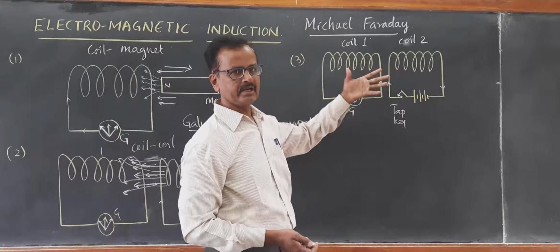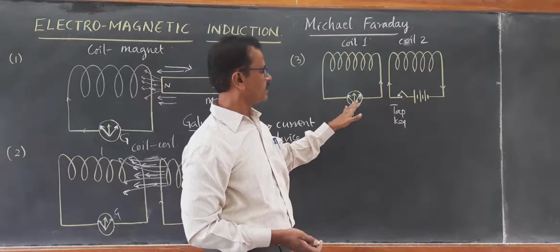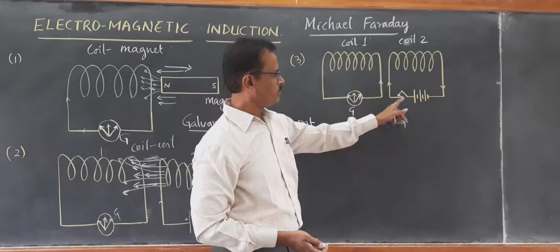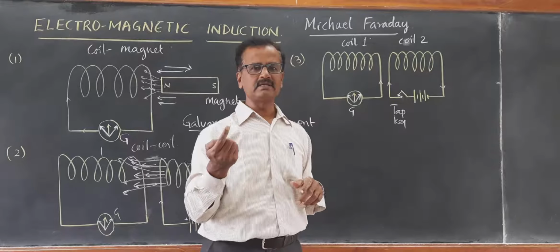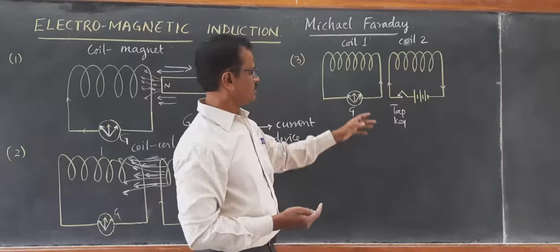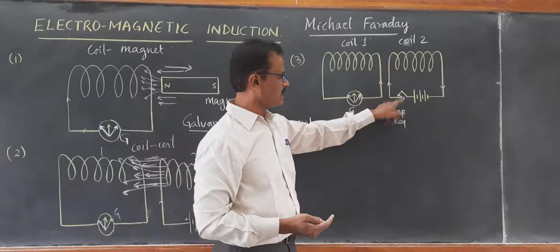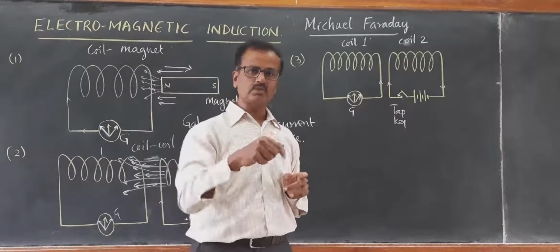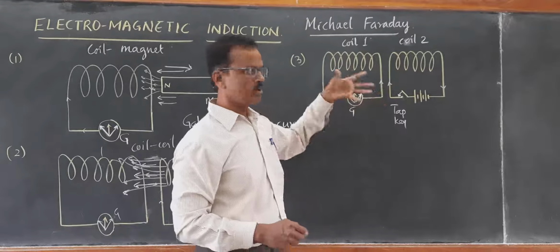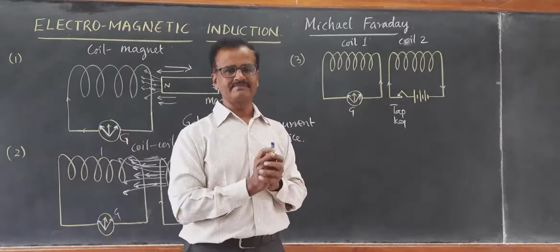There is no connection between them. Still it could induce current in coil number 1 in one particular direction, suppose towards the right. When you break the circuit, when you open the circuit, during that fraction of a second, it could show deflection in the other direction. But when the key was held stationary, when the key was closed permanently, there was no detection of current. The galvanometer showed zero deflection.